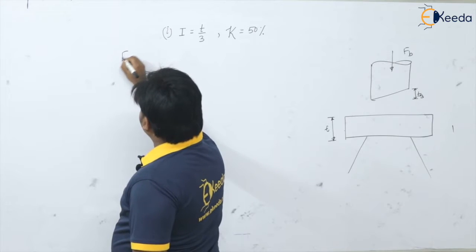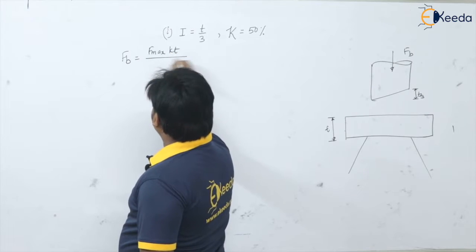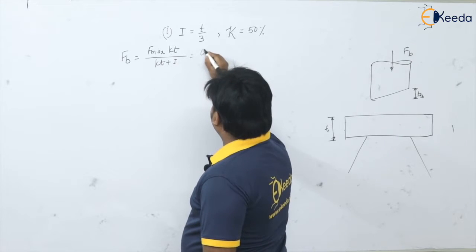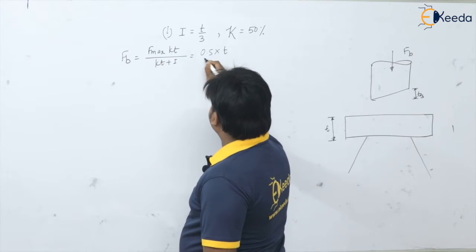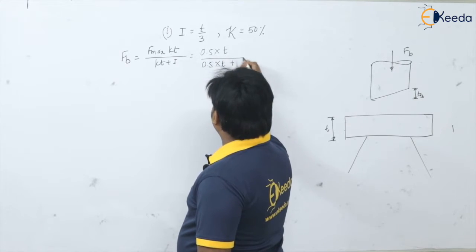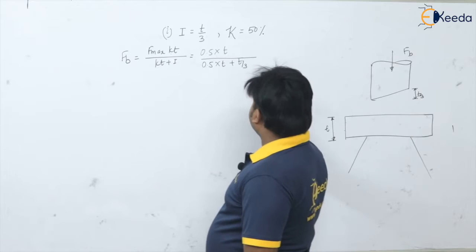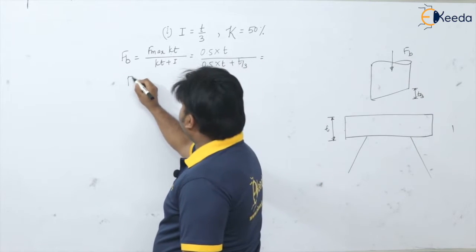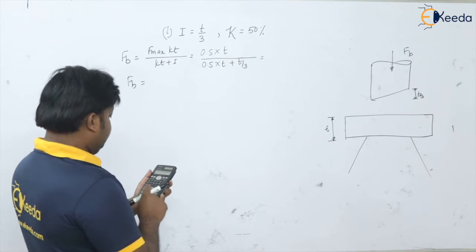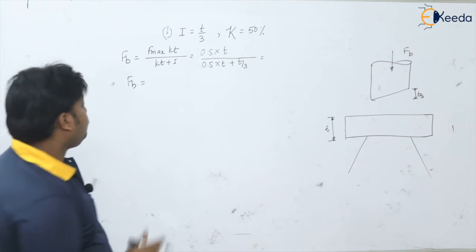So in the first case, FB is equal to what? F max times KT divided by KT plus I. K is 0.5, so 0.5 times T divided by 0.5 times T plus I, and I is how much? We are going to provide T by 3, isn't it? Then tell me the value of FB in terms of F max: 1 divided by 3 plus 0.5, divided by, the answer is 0.6.